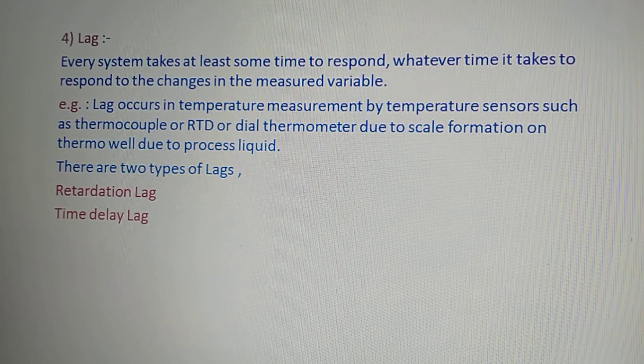For example, lag occurs in temperature measurement by temperature sensors such as thermocouple, RTD or dial temperature thermometer due to scale formation on the thermowell due to processed liquid, right? And this lag is of two types, as I already mentioned.